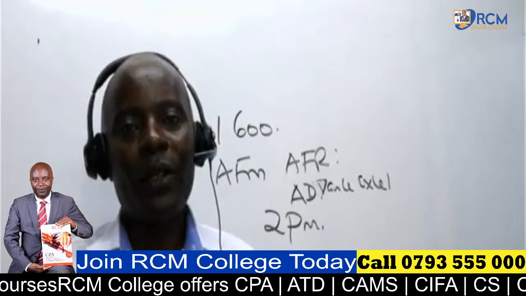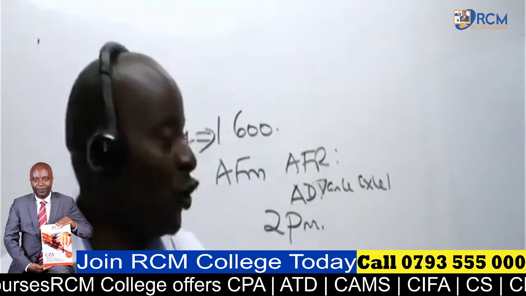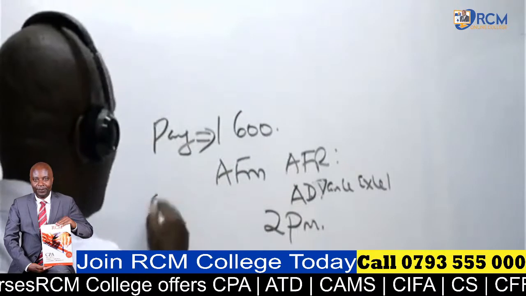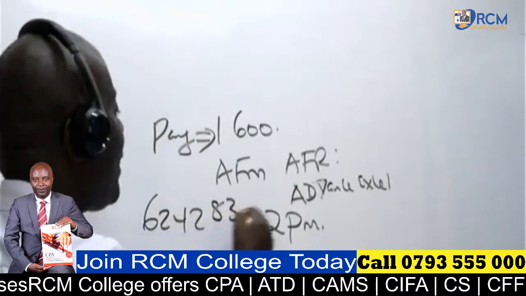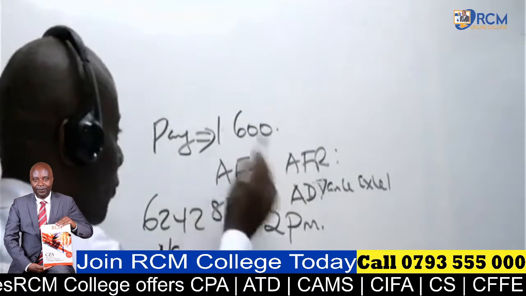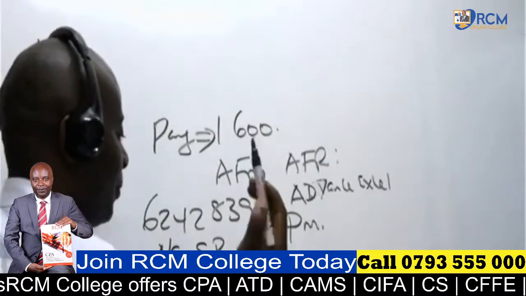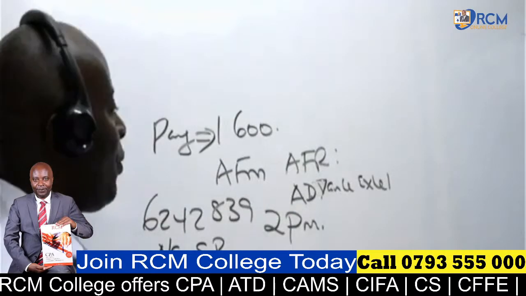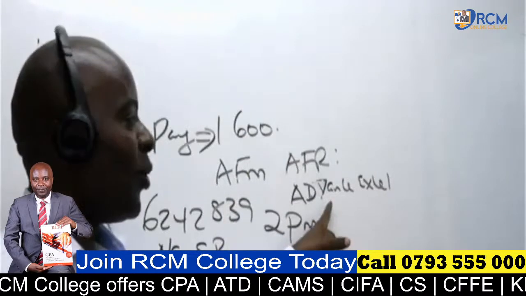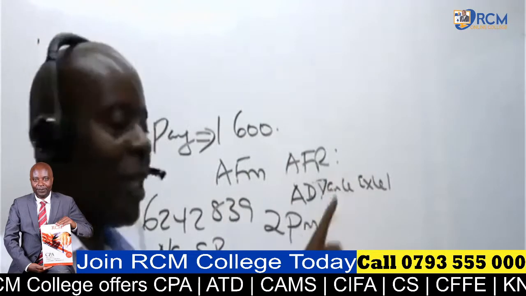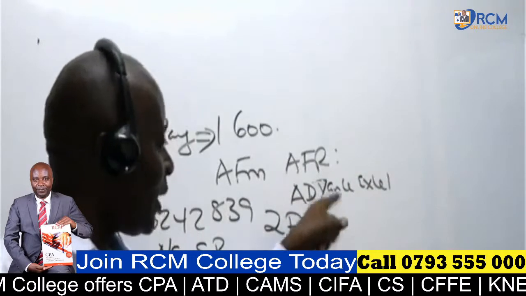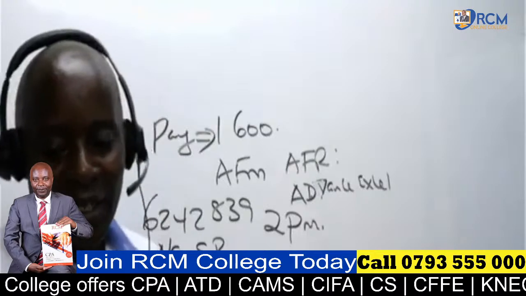All right. So ladies and gentlemen, you can go ahead and of course you have our pay bill. Our pay bill is 624283, and the account, if you're paying for 2, it will be special revision. What if you're doing AFM alone? If you pay 800, will you get this? No, because this also comes with a certificate. Later on, when you come to this, I'll charge you 800. So that is it.